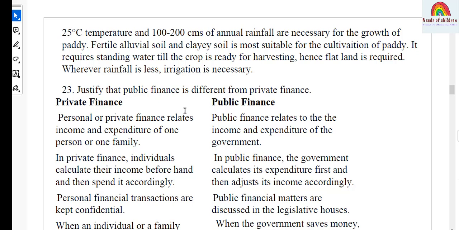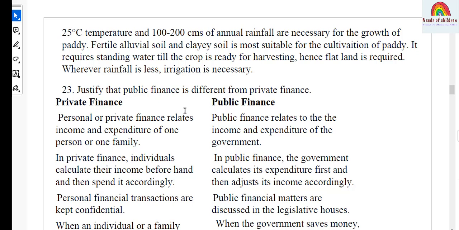Fertile alluvial soil and clayey soil is most suitable for the cultivation of paddy. It requires standing water till the crop is ready for harvesting. Hence, flat land is required. Whenever rainfall is less, irrigation is necessary.